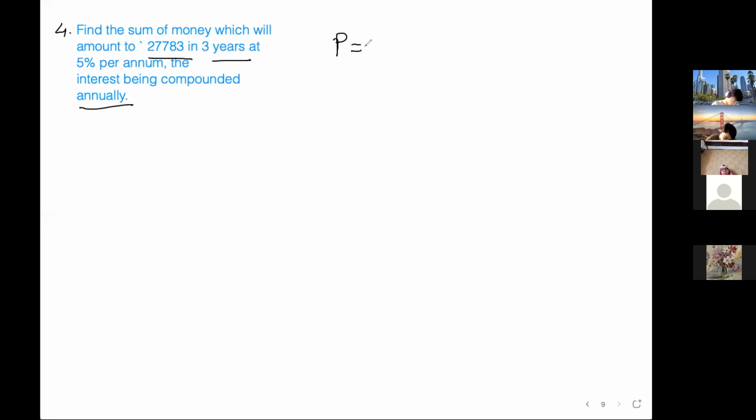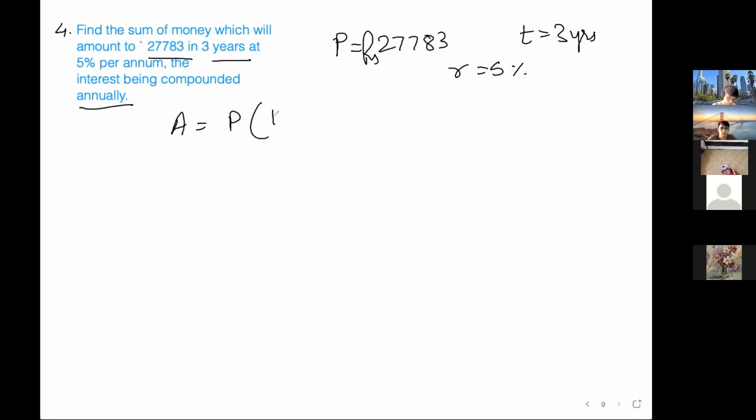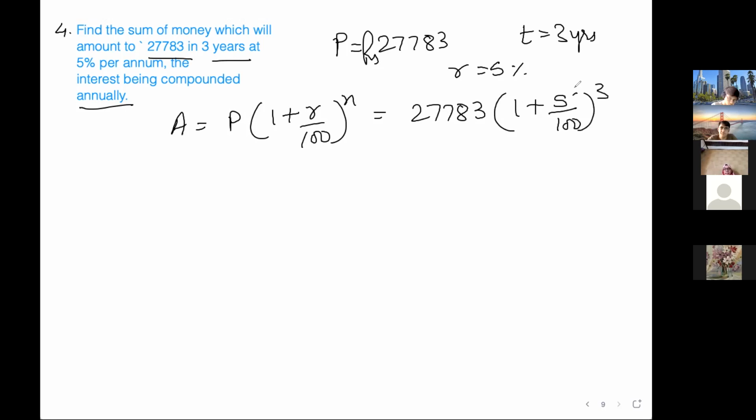P is equal to 27783 rupees. Time is 3 years. Rate is 5%. Sum of money, so amount is asked. Only amount, not compound interest. Okay, so P into 1 plus R by 100 raised to N. P is 27783 into 1 plus 5 by 100 raised to 3. 5 2s are 20. So 27783 into 21 by 20 into 21 by 20 into 21 by 20.